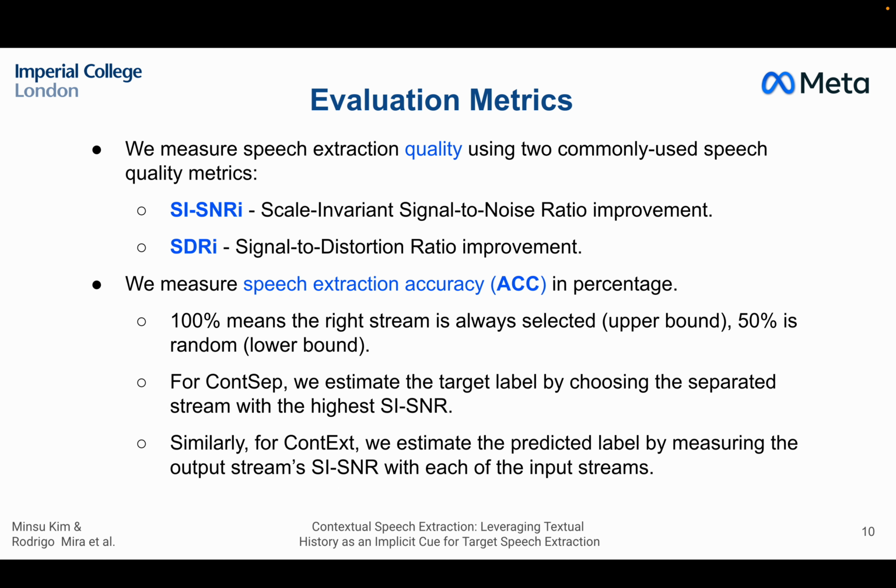To evaluate, we use 2 pretty common speech extraction quality metrics, which are scale invariant signal to noise ratio improvement. This is improvement over the noisy baseline, also known as SI-SNRi, and also signal to distortion ratio improvement, or SDRi. We also want to measure speech extraction accuracy to understand if we extracted the correct target stream or not. And we measure this in percentage, where 100% would be the upper bound, where we always predict the right stream, and 50% would be the lower bound, where it would be random.